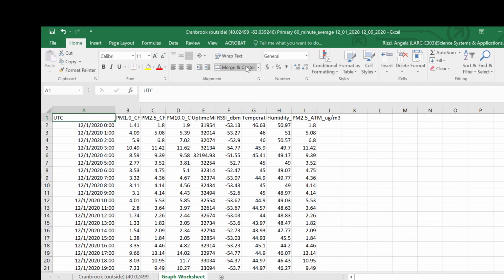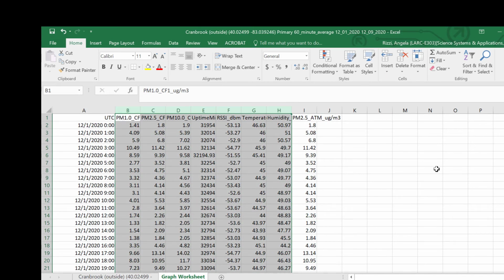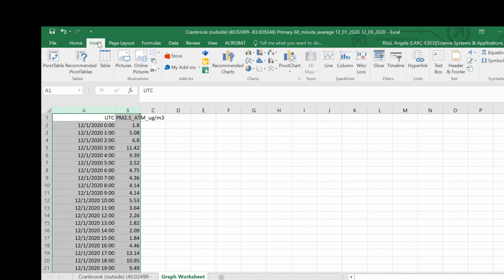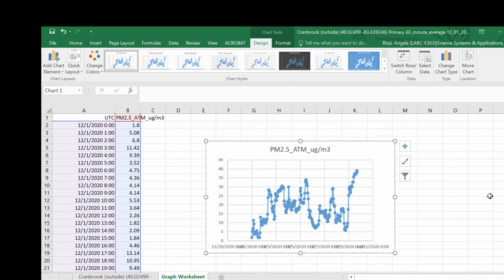Now I can rename this field from created at UTC so that I will know that this time is in fact UTC. Okay. The next thing we want to do is columns B through H are not necessary for us. They're columns that the instrument uses for calculations and things, but I'm going to delete these columns. So now I'm left with two columns. I've got the UTC and I have the PM2.5 in micrograms per cubic meter. Okay. If I select these two columns and I insert my graph, I would like to do a scatter plot with the lines attached. There we go.